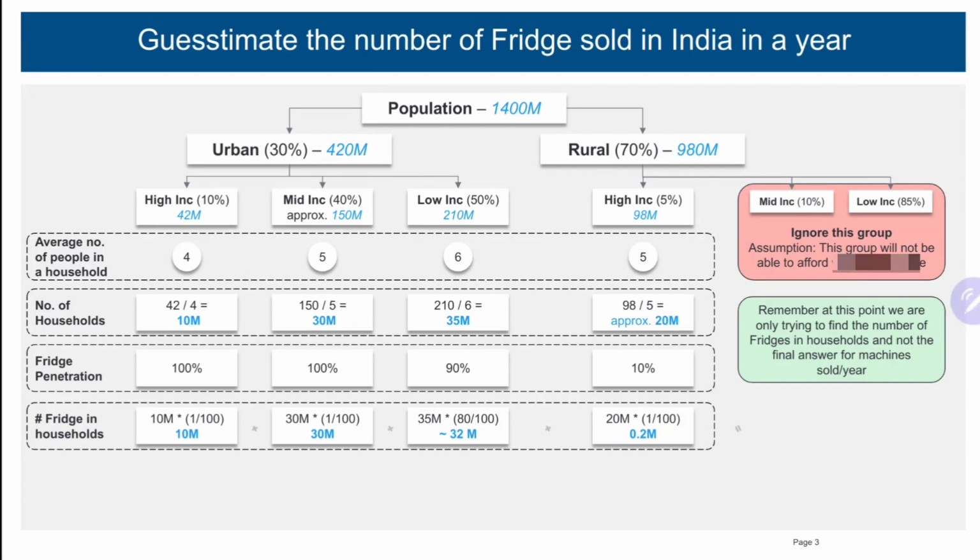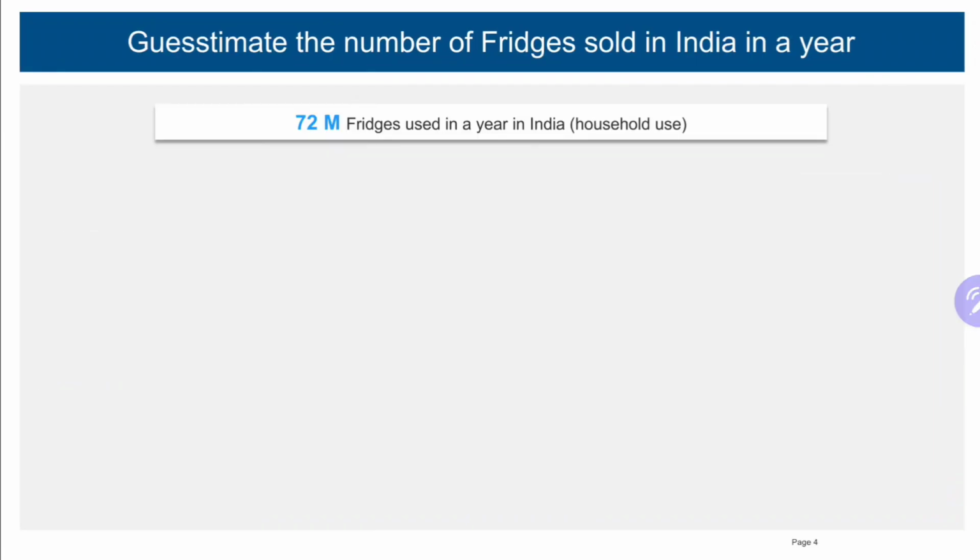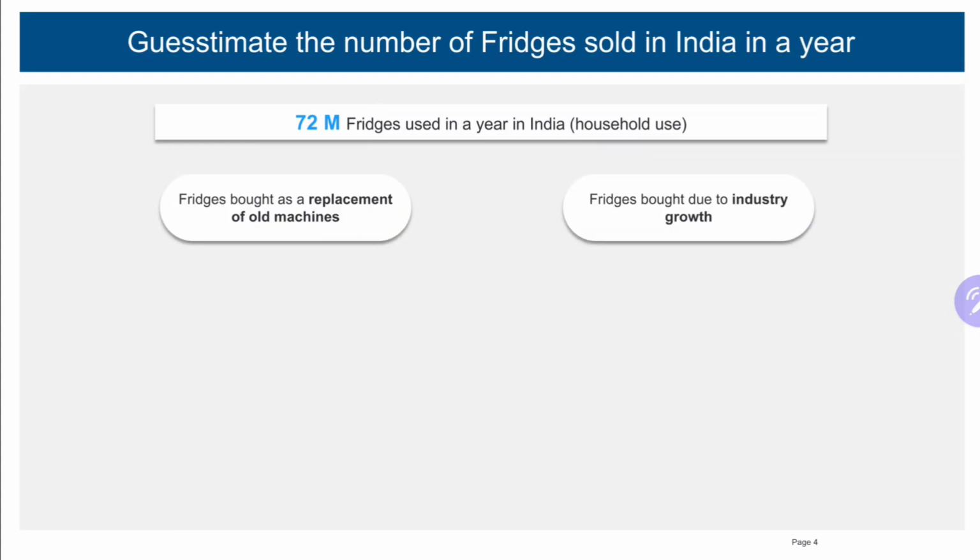Now when I add all of these, I'll get the total number of fridges in households in India currently, which is approx 72 million. Now 72 million is the number of fridges that are used in India for household purposes. We have to find the number of fridges sold in India. Now to find this number, we have to look at two things. First, the number of fridges bought as a replacement of the old ones. And second, the number of fridges bought due to the growth in the industry.